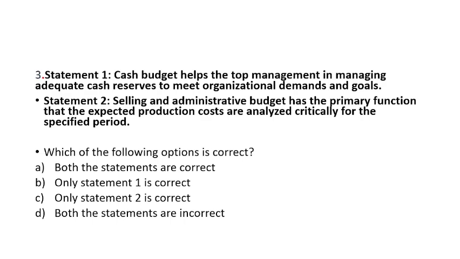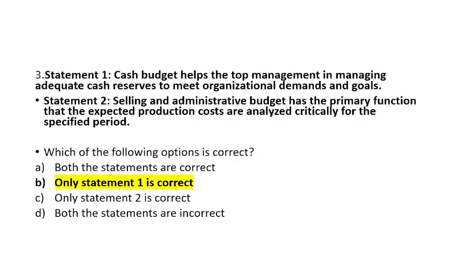Arey bhai, you are making a selling budget, how will you derive production costs from selling? You are predicting how much sale we have to do, but you can't predict what production expenses are going to be incurred in the near future. So only statement 1 is the right answer, but statement 2 is totally incorrect. Option B is the right answer.